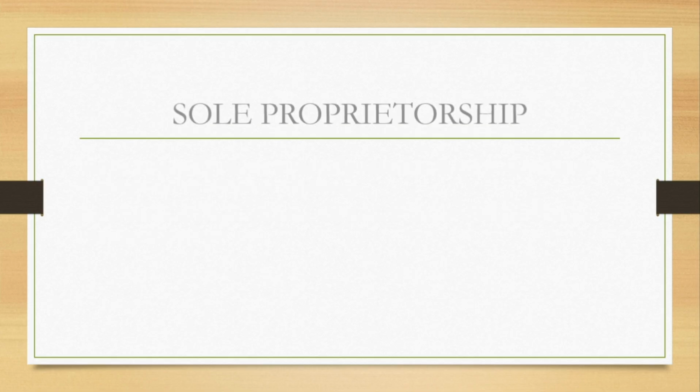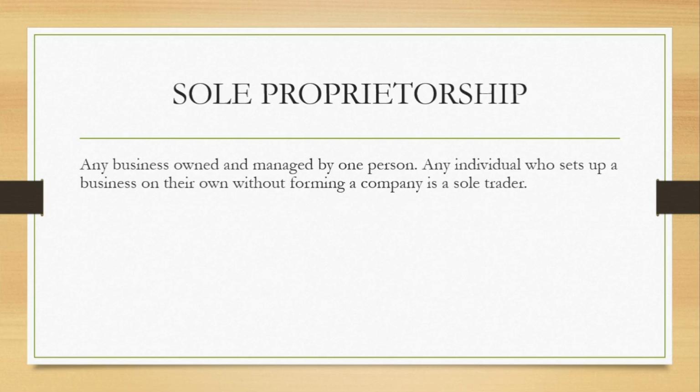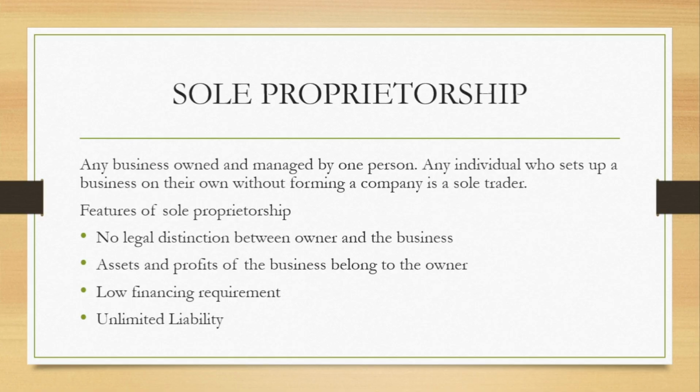Let's start with sole proprietorship. Any business owned and managed by one person is known as sole proprietorship. Any individual who sets up a business on their own without forming a company is a sole trader. Quickly, what are the features of sole proprietorship? No legal distinction between the business owner and the business. So it's almost the same.